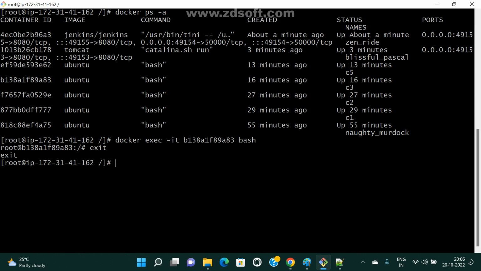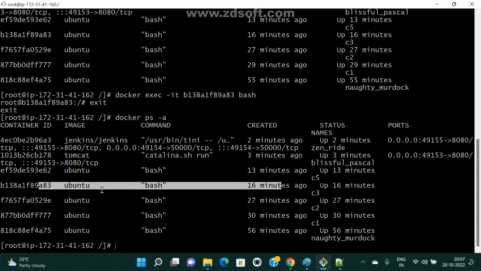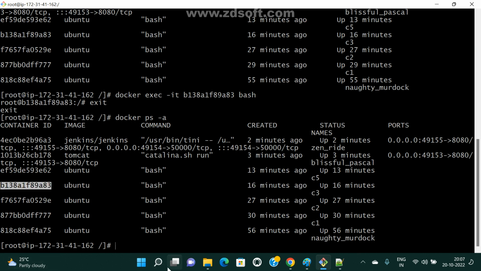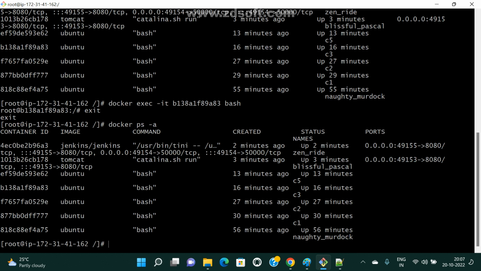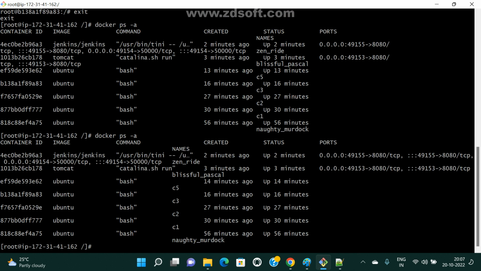Now docker ps -a, check the status. 83, right? Up. It is still running. Where is the status? Yes, running. It is up.